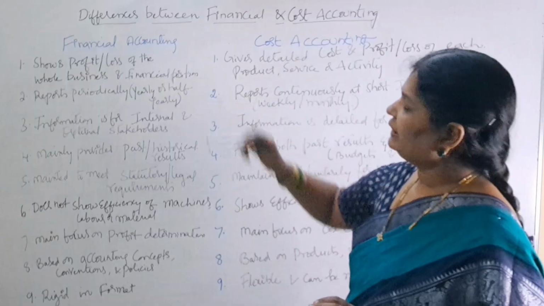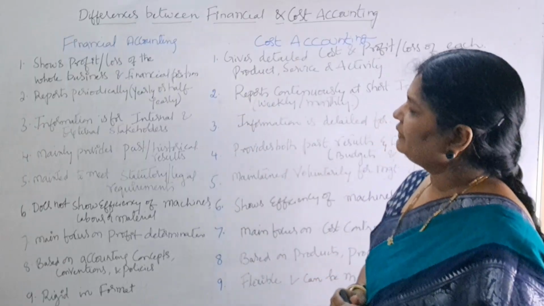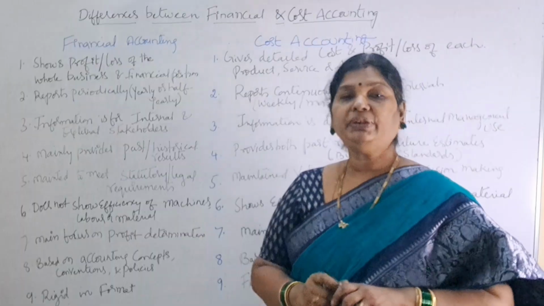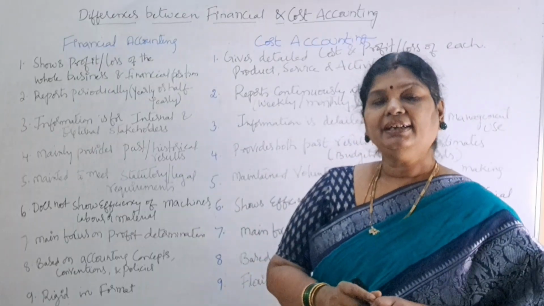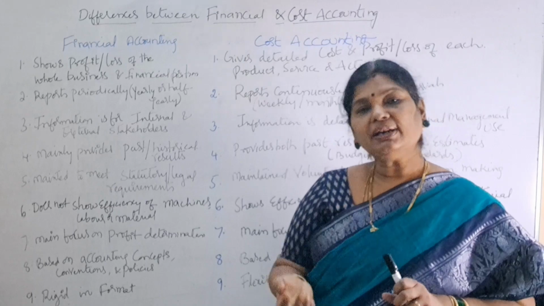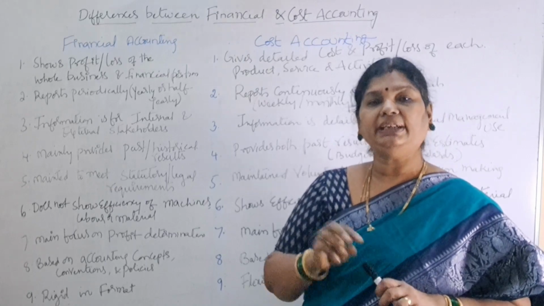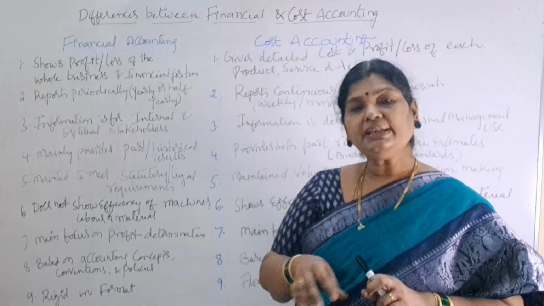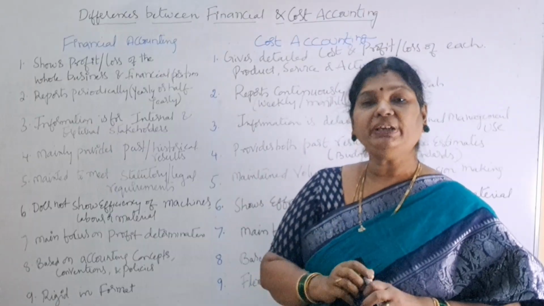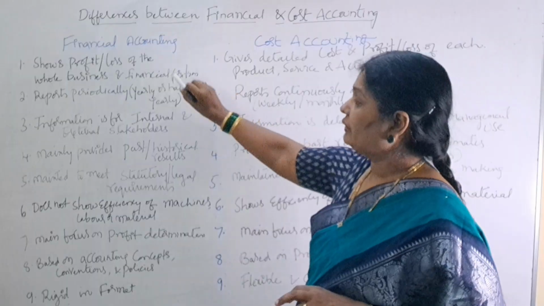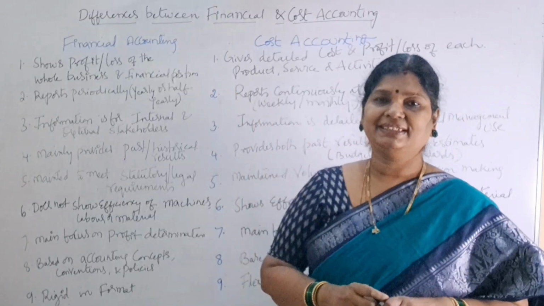So what is the first one? Shows profit and loss of the whole business and financial position. See, if you take financial accounting, it shows what profit or what loss the business has made in that particular financial year. That shows the total company's or the total business's profit or loss. And also it shows the financial position of the entire business.